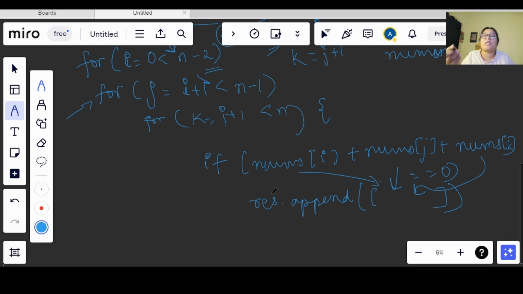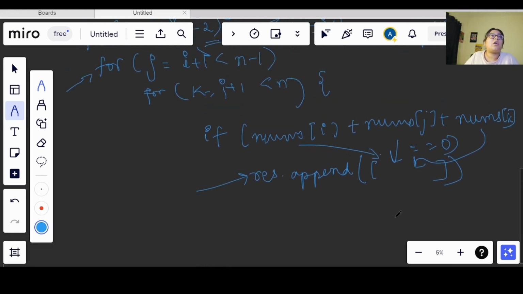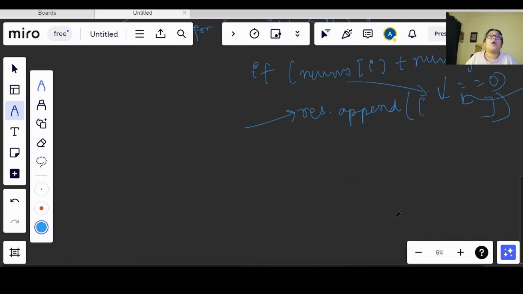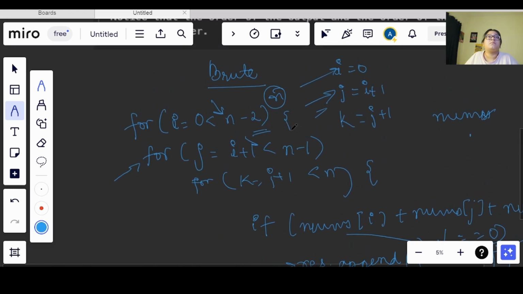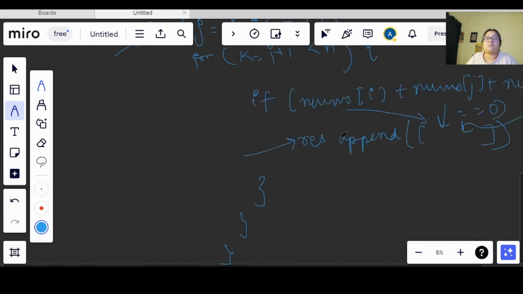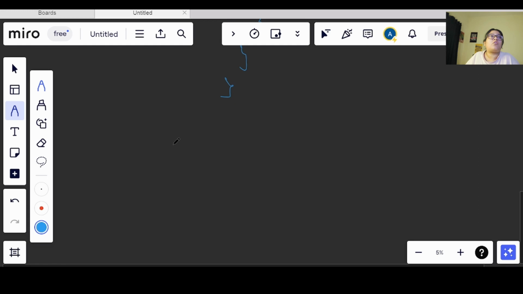The result will be the outer array, and the triplets will be the arrays inside the result array. Okay, so now we have this as an output. Out of these loops, out of this loop, I will return the result as the answer.